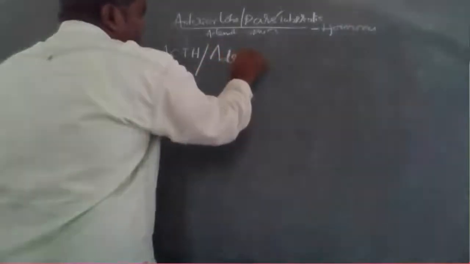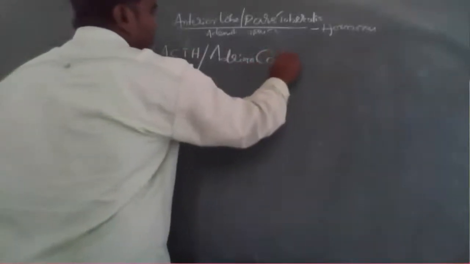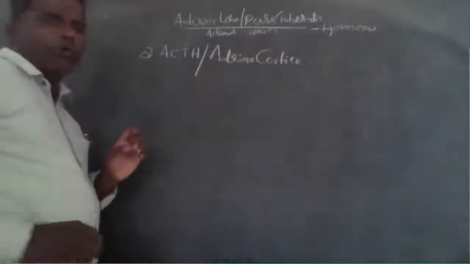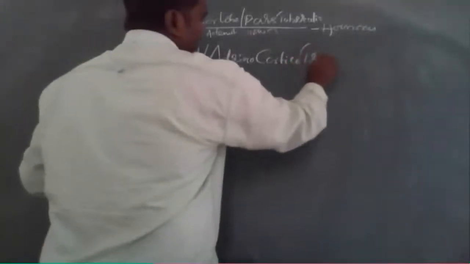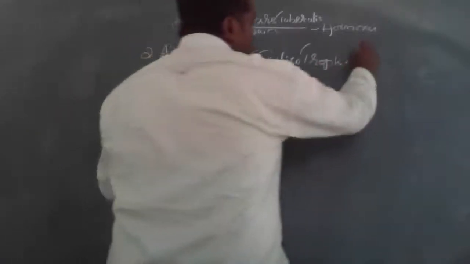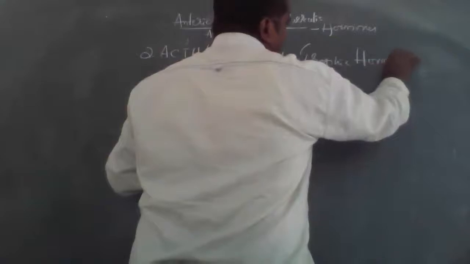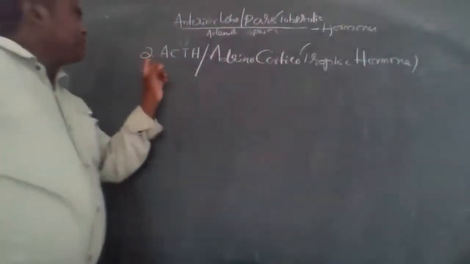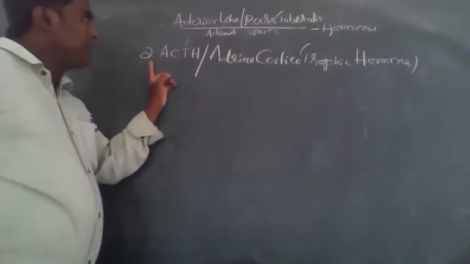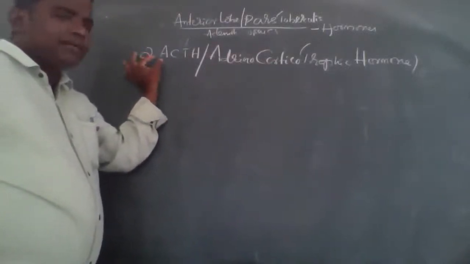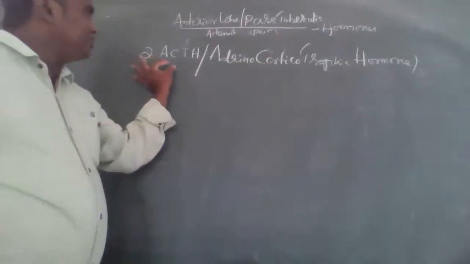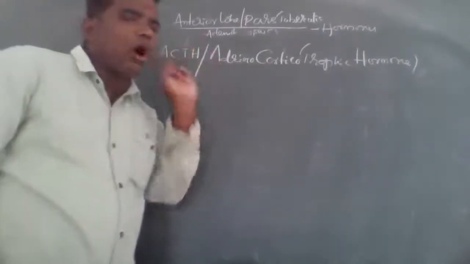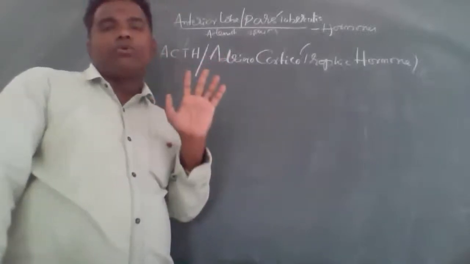A means adreno, C means cortico, T means tropic, H means hormone. Adrenocorticotropic hormone, very, very important.